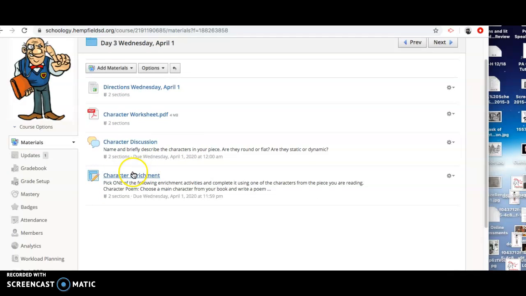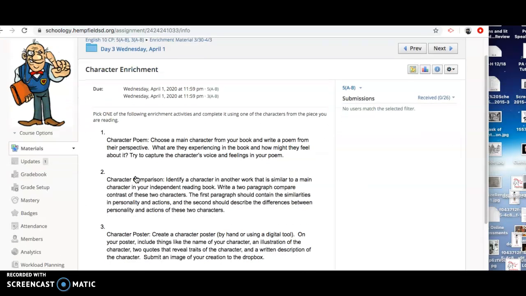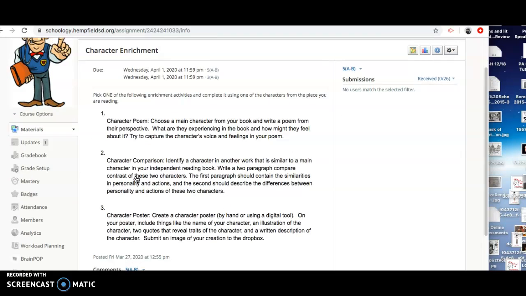So finally, our character discussion. Please name and briefly describe one of the characters in your piece. Are they round or flat? Are they static or dynamic? What's going on with them? And then finally, the character enrichment. This one I'm excited for because you have some opportunity to be a little more creative today.